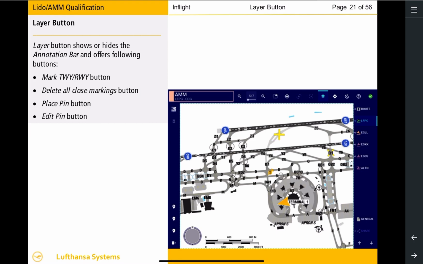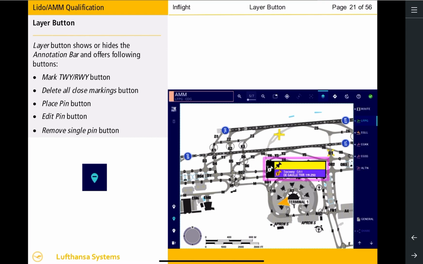Pins can be individually removed by activating the Remove Single Pin button and selecting the corresponding pin. Where multiple pins are represented by a single pin, a container listing all pins will be displayed. Individual pins can then be deleted from the container.